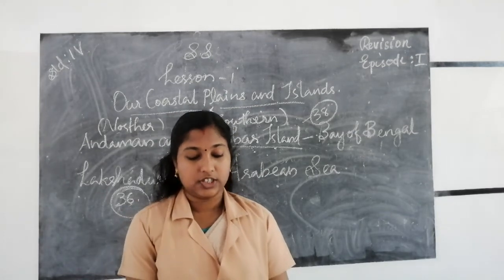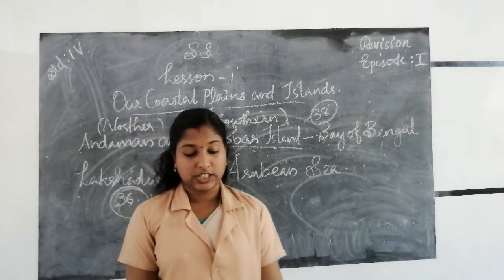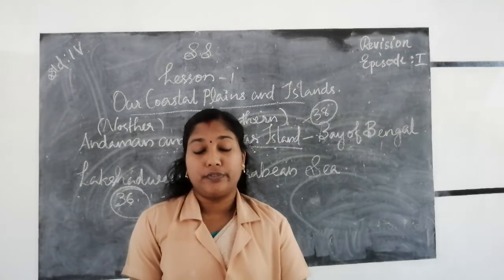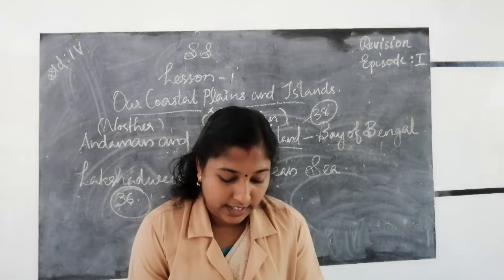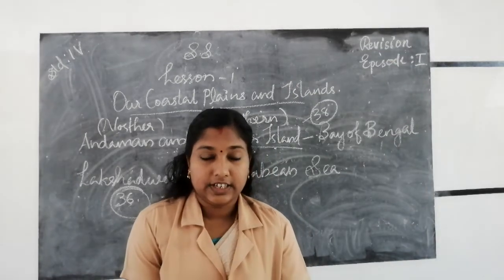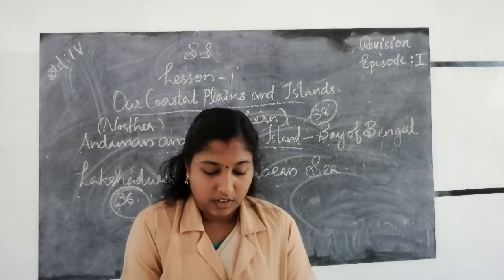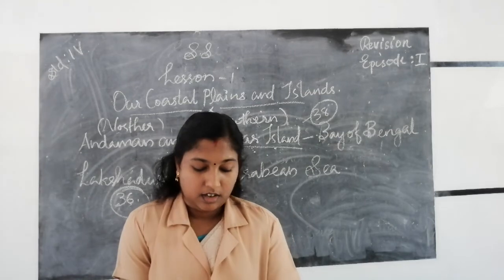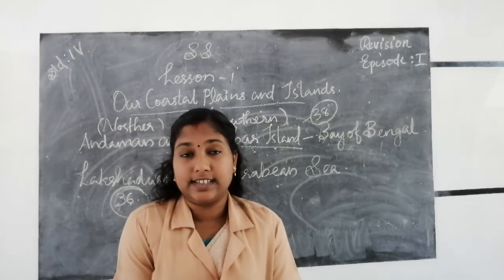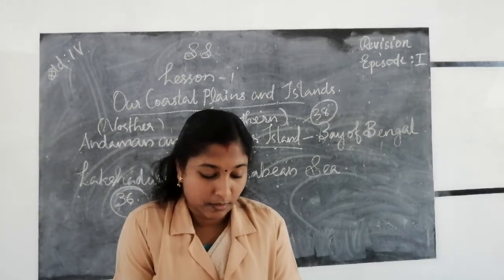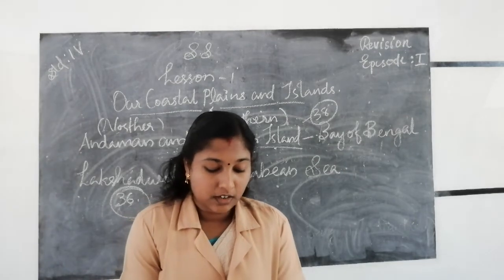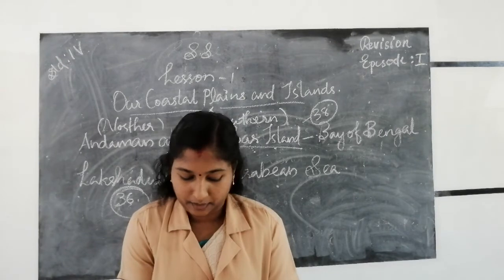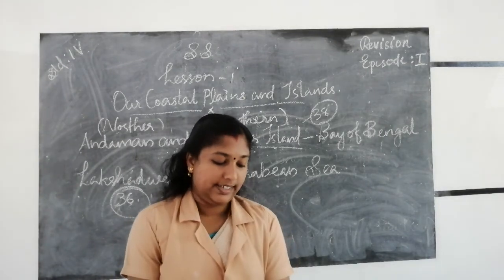Next, people of the Lakshadweep Islands. Lakshadweep is a group of 36 islands in the Arabian Sea. The capital of Lakshadweep is Kavaratti. Fisheries and agriculture are the major occupations of the people in Lakshadweep. The main crop grown is coconut. Okay, our lesson is over.